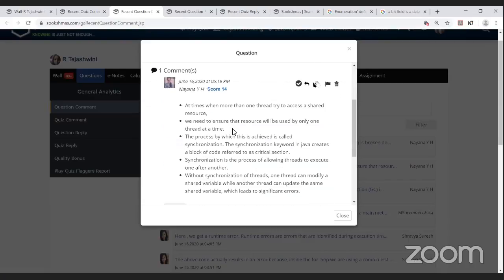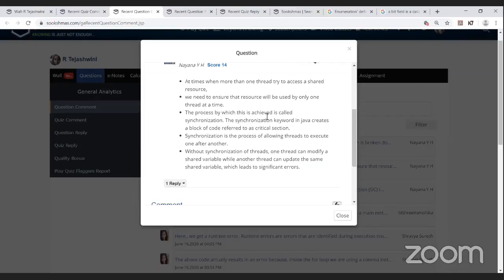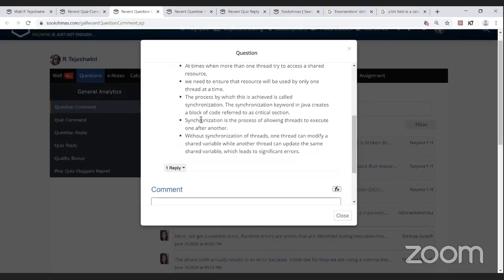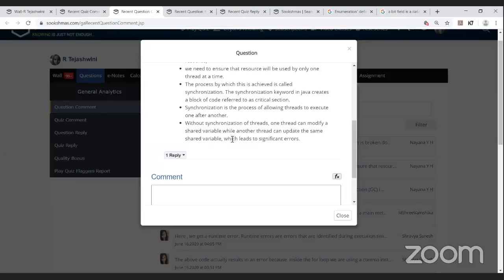Naina YH has given the answer: at times when more than one thread tries to access a shared resource, we need to ensure that the resource will be used by only one thread at a time. The process by which this is achieved is called synchronization. The synchronized keyword in Java creates a block of code referred to as a critical section. Synchronization is a process of allowing threads to execute one after the other. Without synchronization, one thread can modify a shared variable while another thread can update the same shared variable, which leads to significant errors.